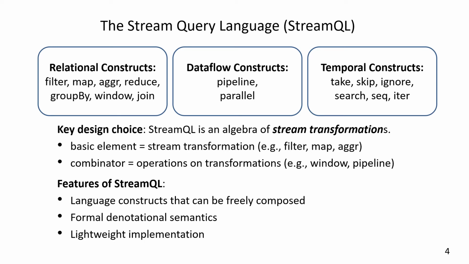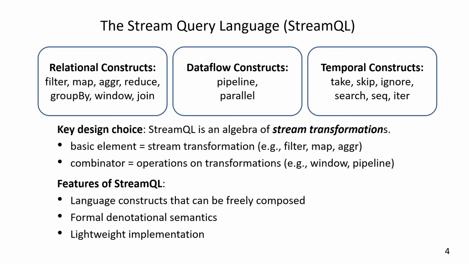The key design choice of StreamQL is that it identifies an appropriate programming abstraction. That is, we base the language on the abstraction of stream transformations. The basic elements of StreamQL are stream transformations, like filter, map, and streaming aggregation, and its combinators are operations on stream transformations, like window and pipeline.